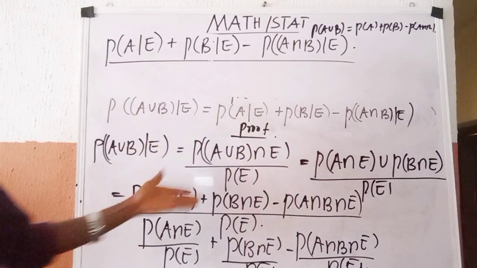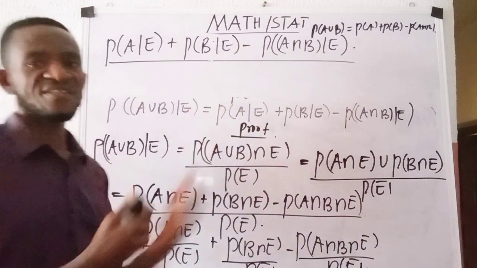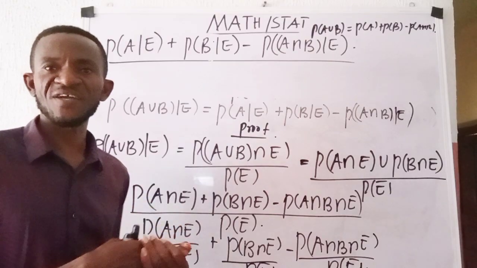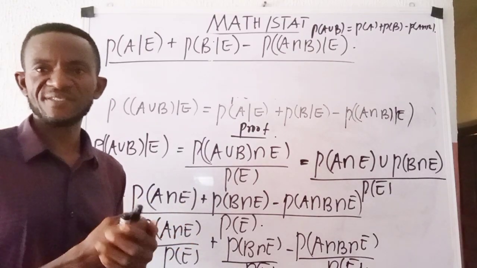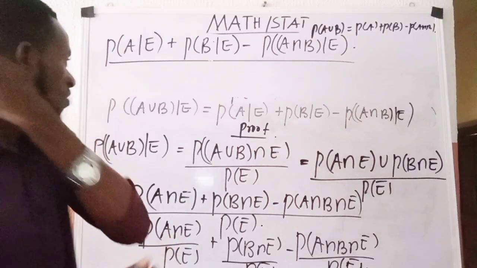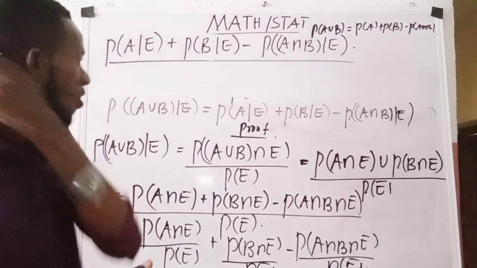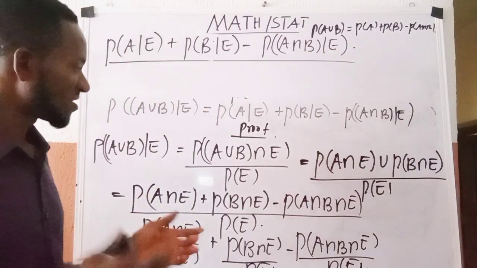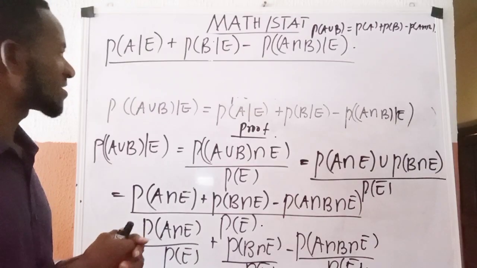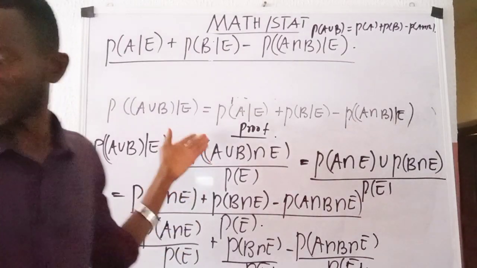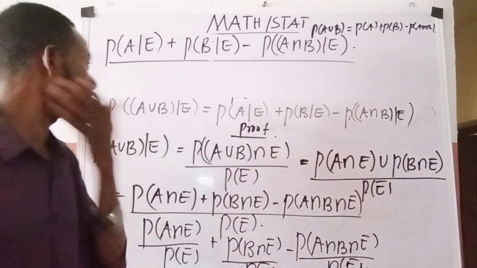And from what we have on the board, of course, we can see that this is equal to this quantity. You understand? So we are going to go over to the third axiom or property of the conditional probability. But before we go over there, let us explain more about this.